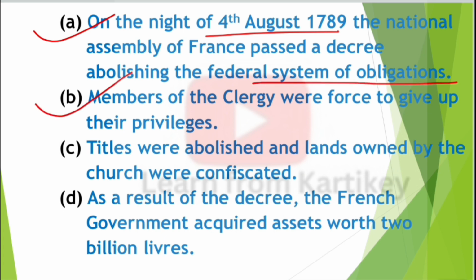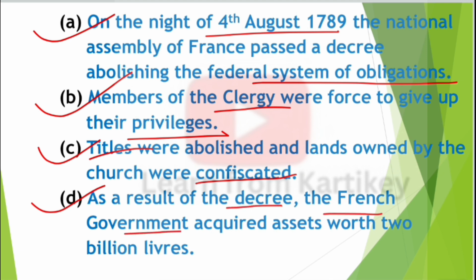Second point, members of the clergy were forced to give up their privileges. Third point, titles were abolished and lands owned by the church were confiscated. Fourth point, as a result of the decree, the French government acquired assets worth 2 billion livres.